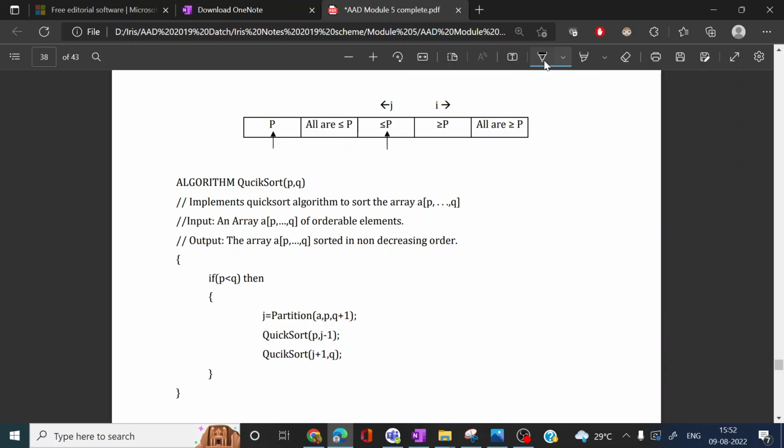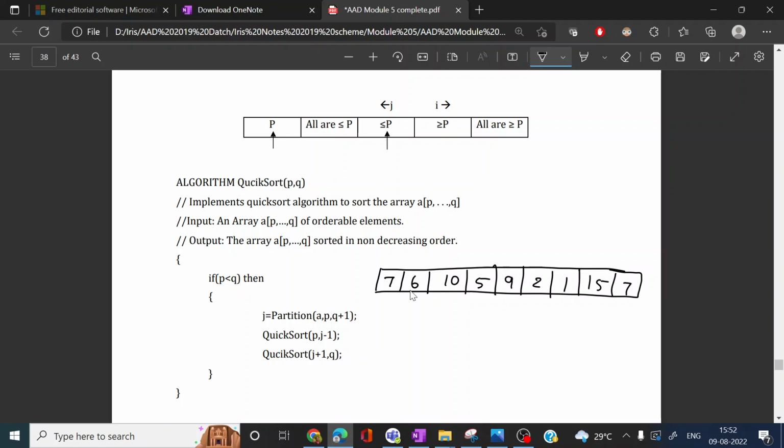This is the array to be sorted. The elements are 7, 6, 10, 5, 9, 2, 1, 15, and 7. So this is the array. Suppose it is A, and we have to sort this array.